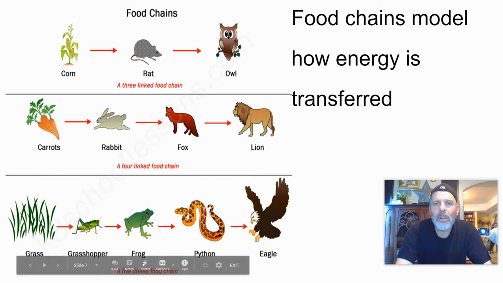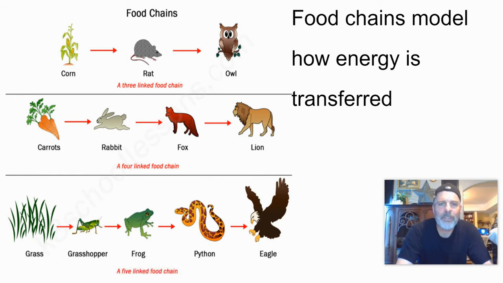Remember, food chains model one single way how energy is transferred to an organism. Now, before we saw an owl was the quaternary level. In this case over here, the owl is actually placed on the secondary level, right? The corn would be your producer, then the primary consumer, and then the secondary consumer. That would be a 3-link food chain. It can be a little bit more complex, right? You can have a 4-link one, right?